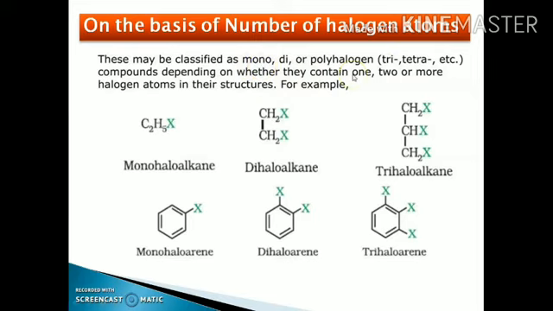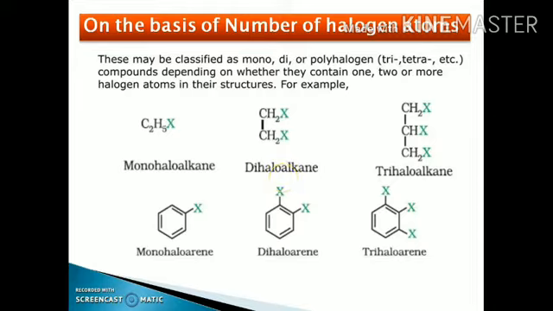or poly. In case of the poly, poly means many. It may be tri, tetra, penta, hexa, etc. Like if one halogen group is present, then it is called a monohaloalkane. If two halogen groups are present, it is called a dihaloalkane. If three halogen groups are present, then it is called